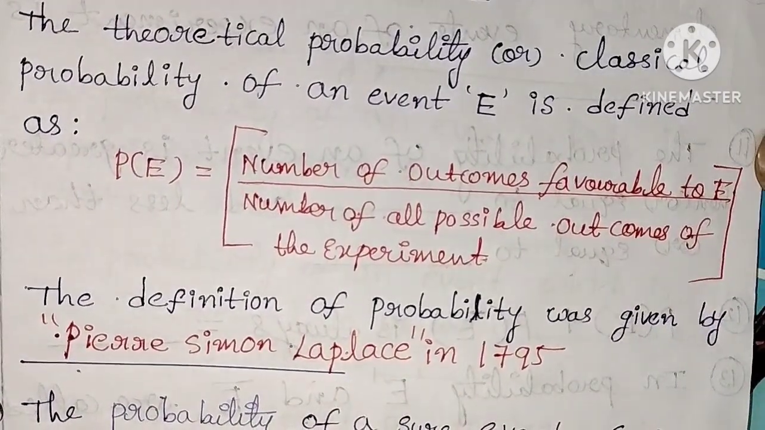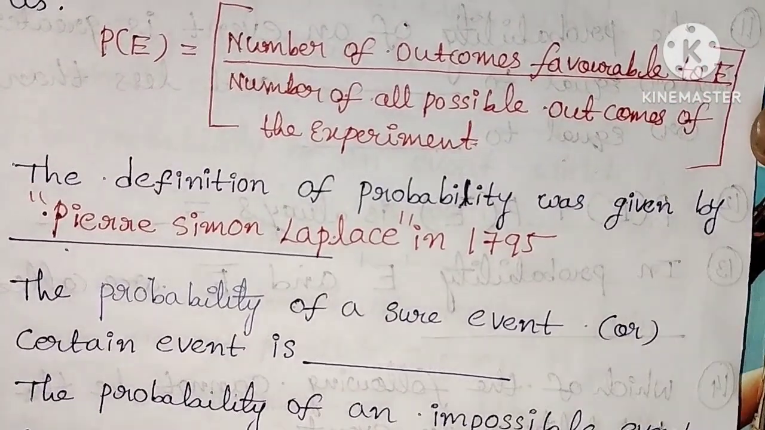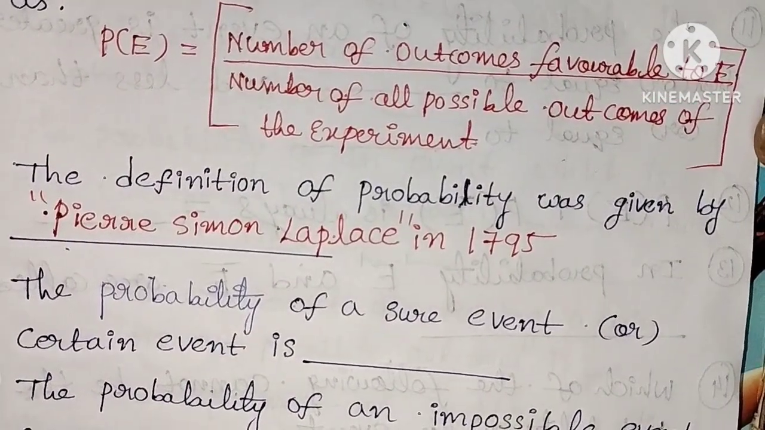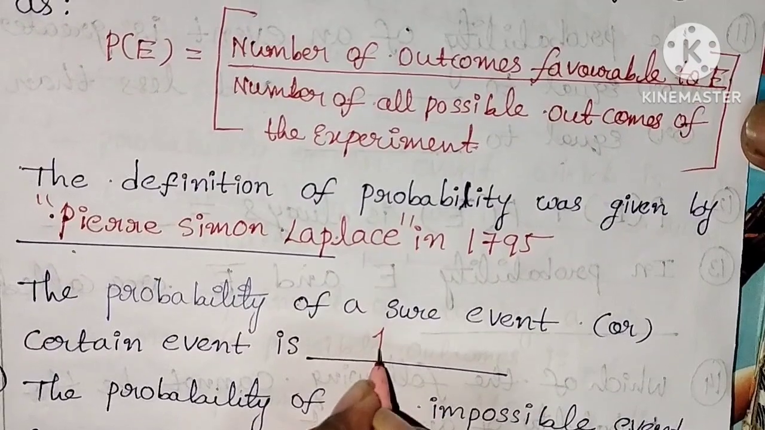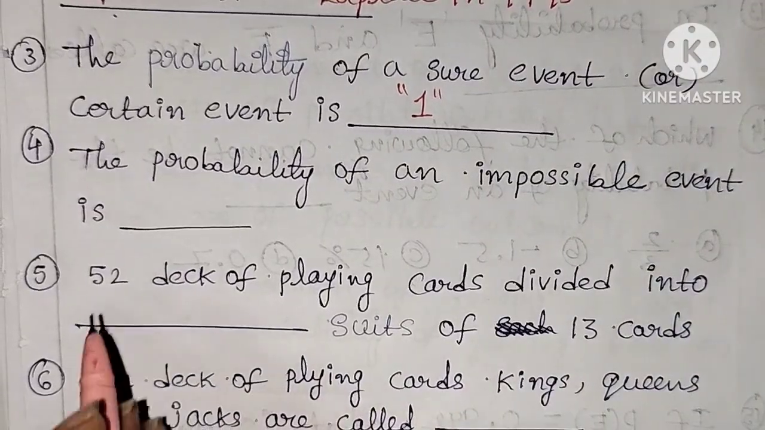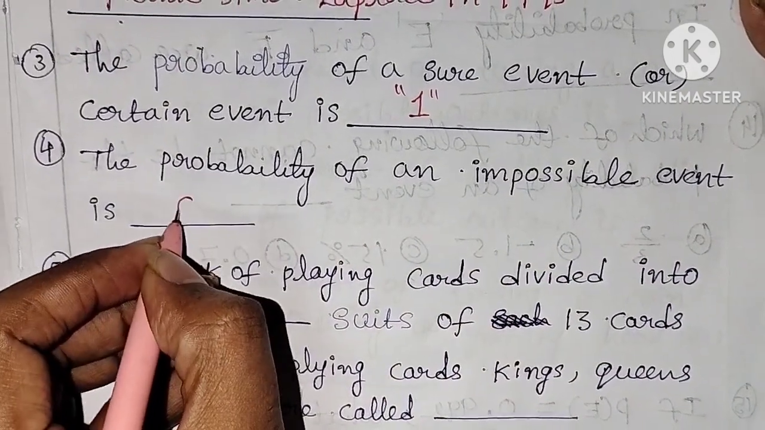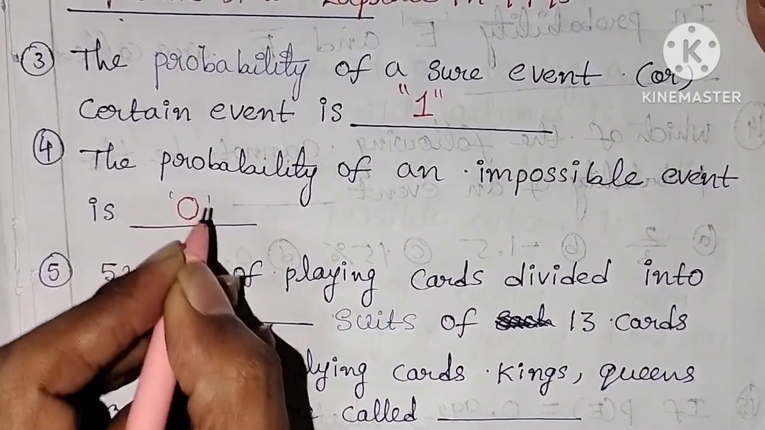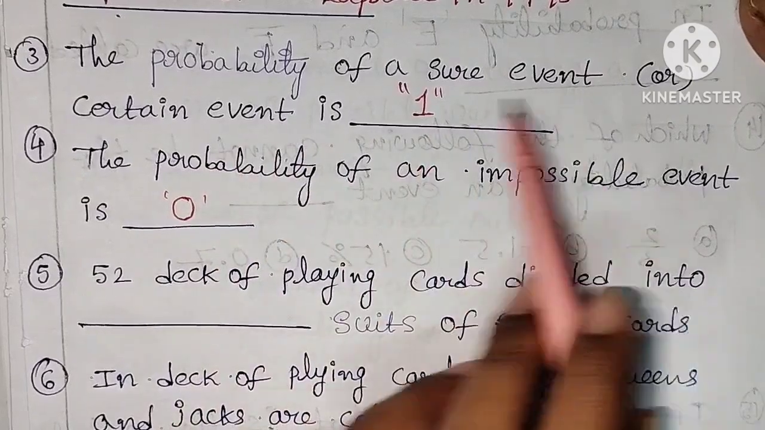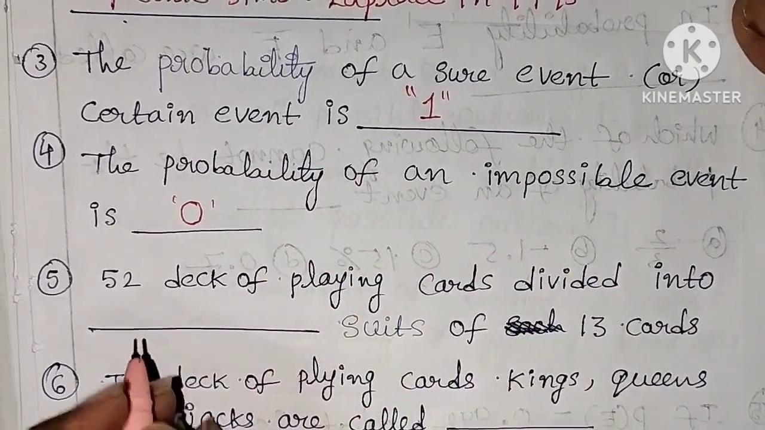Very important question: the probability of a sure event or certain event is always 1. The probability of an impossible event is 0.